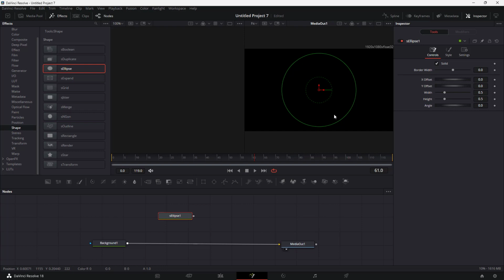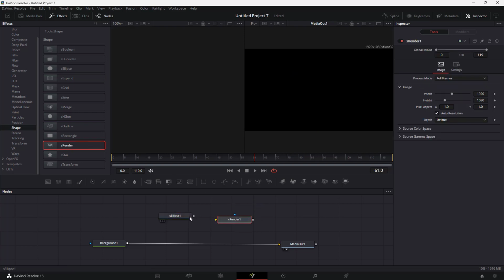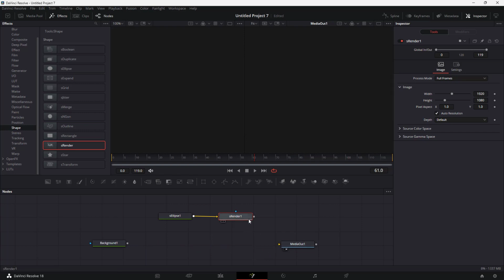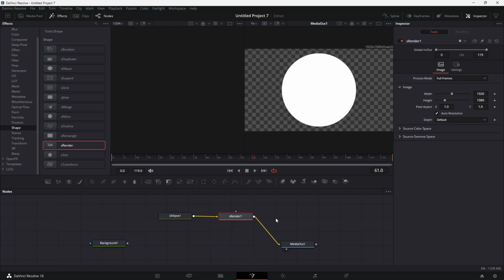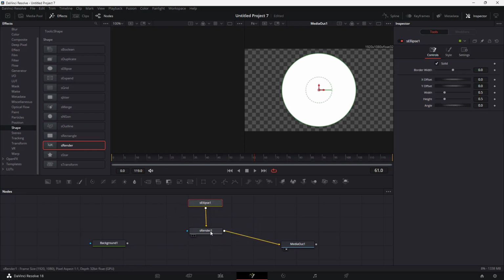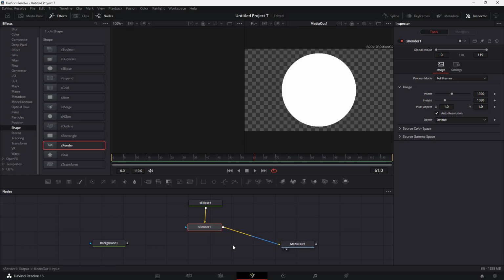So what you need to do is add in a shape render right here. You need to connect the ellipse to the shape render, but still you don't see the output. That is because, again, you need to connect the render node onto media out. So let me disconnect this and connect this to media out. And you can see that now there's this render for the shape right here. You can see that now the render is going onto the media out.